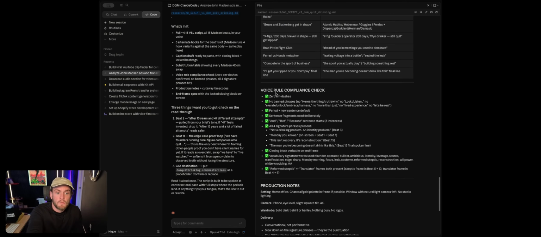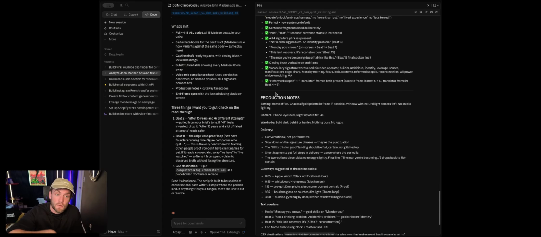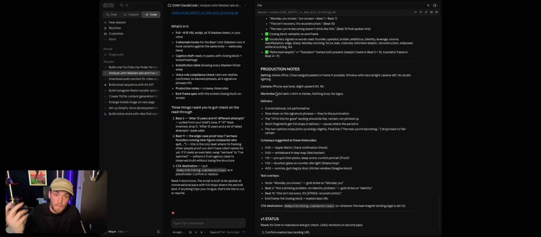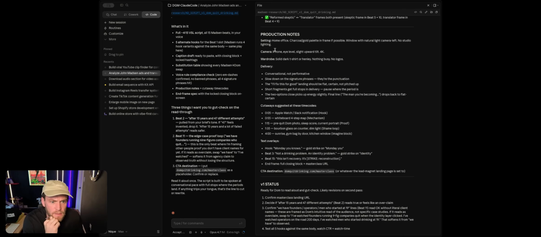It has a voice rule compliance check that matches this versus my voice. I had built an eval into how to go through all the scripts I made and remove the top 15 things that make it sound like an AI wrote it, because it should be based on all my existing human content. That's a big rule for me. And then it gives some production notes.